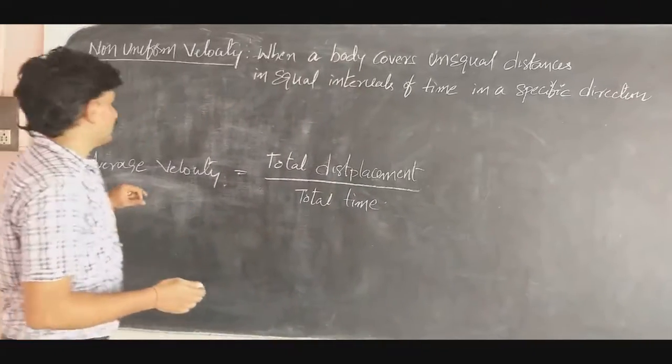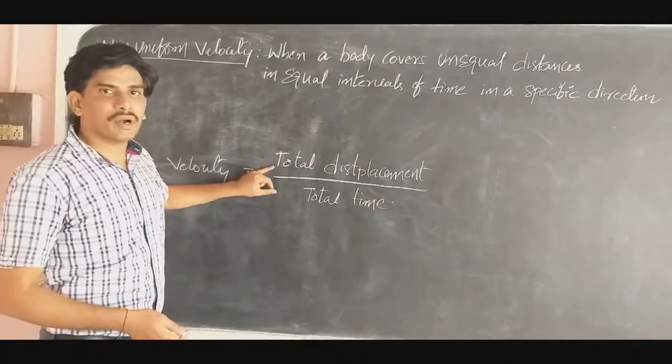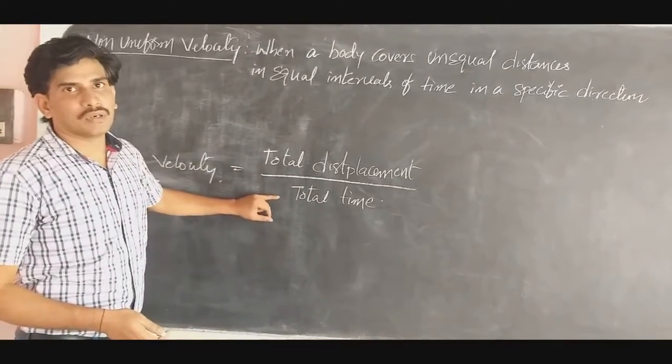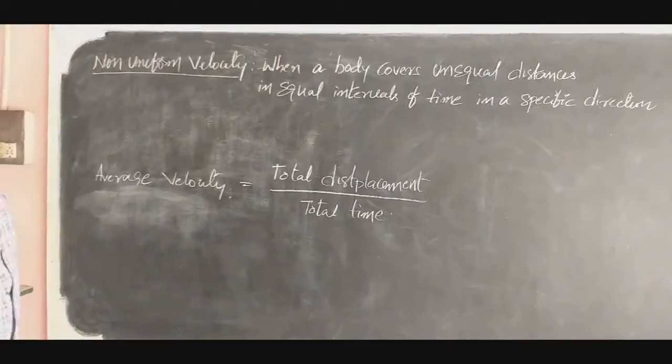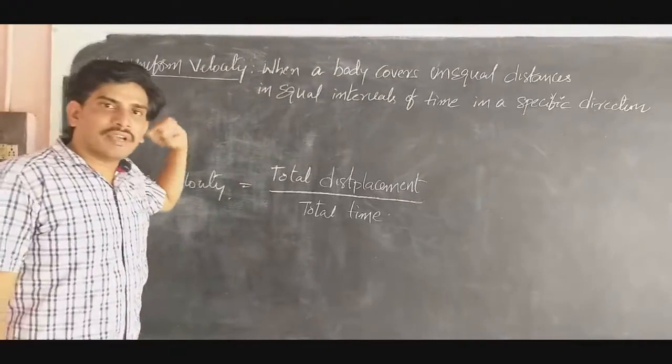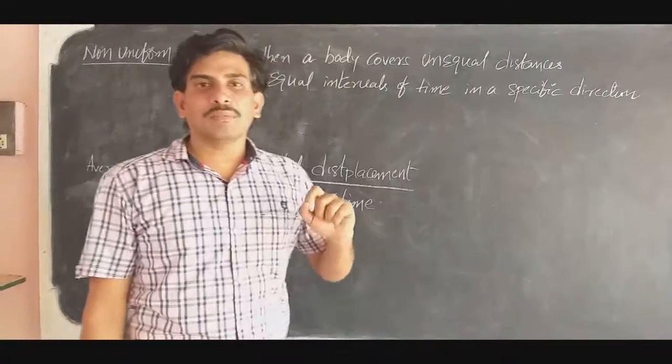Next, one more is average velocity. Average velocity means the total displacement of a body divided by the total time taken. As velocity is a vector quantity, you need to consider the direction also. There is a particular importance to the direction.